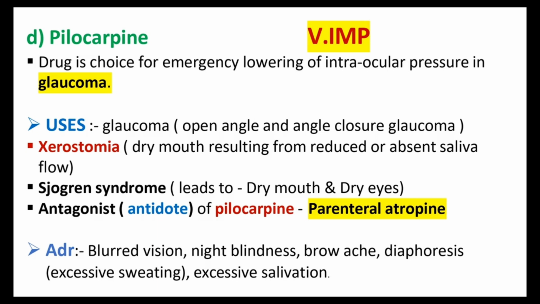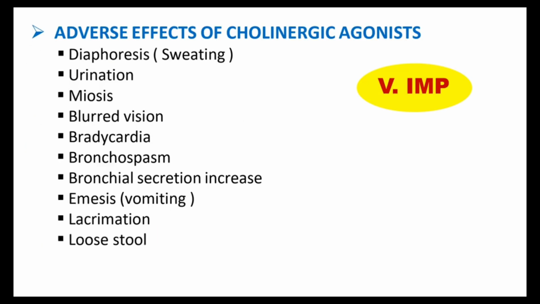Then the adverse effects are discussed here. From the next slide, we are discussing the common adverse effects of cholinergic agonists. These are very important. We want to be thorough with this one. Common adverse effects are diaphoresis, that means sweating, since we know it increases secretion.